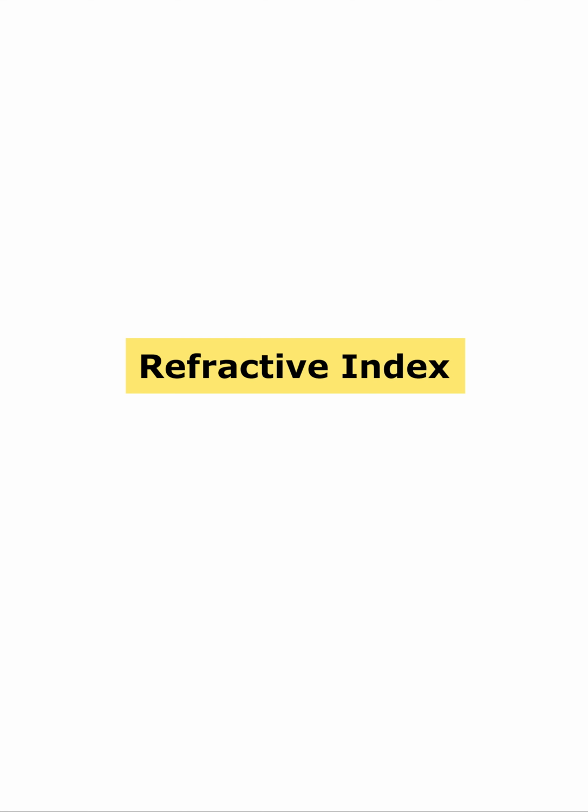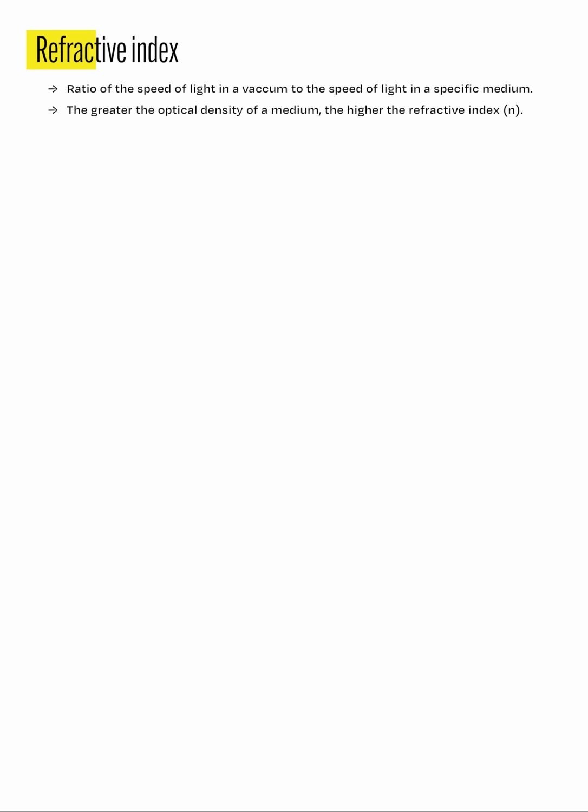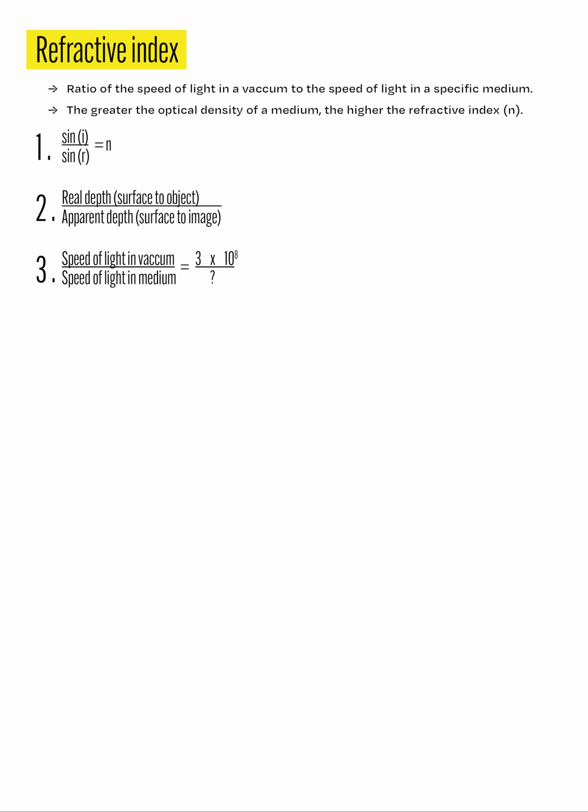In the next part of the chapter, we will be exploring how to calculate the refractive index of a medium and its applications. A refractive index of a medium is the ratio of the speed of light traveling through a vacuum compared to the speed of light in a specific medium. That is why, the greater the refractive index, the greater the optical density of the medium. Let's learn 3 ways to calculate it.